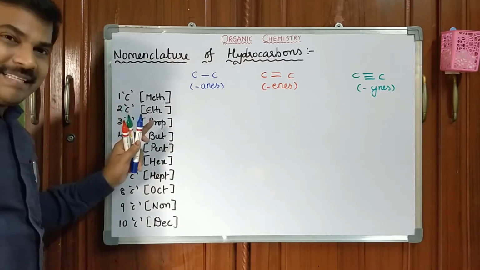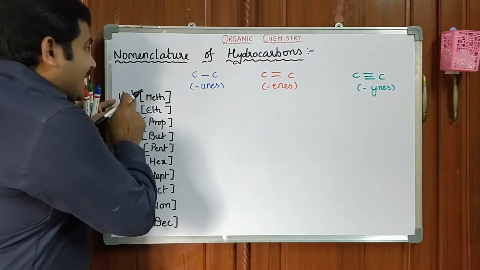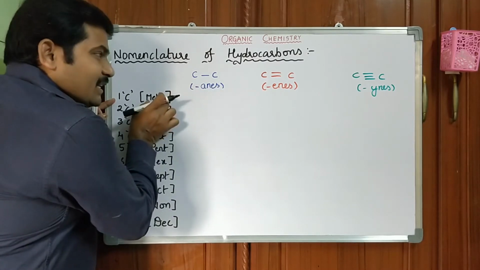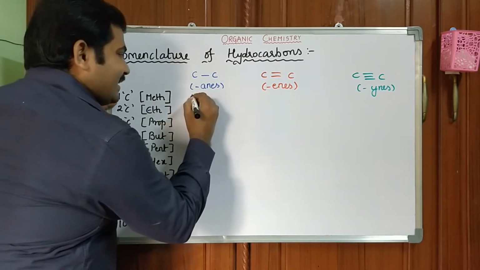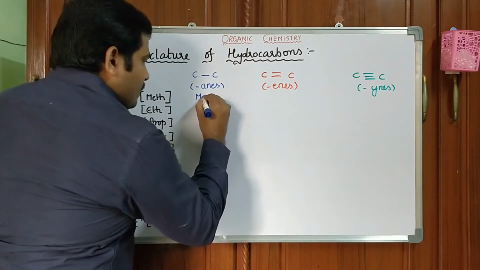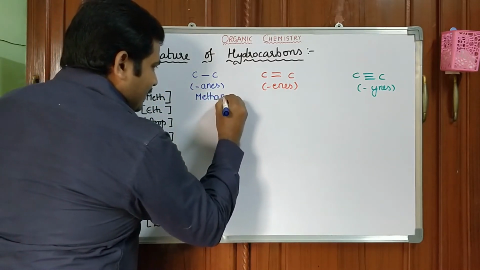Now let us see the one-carbon alkane. The stem starts with meth, hence its name is methane.